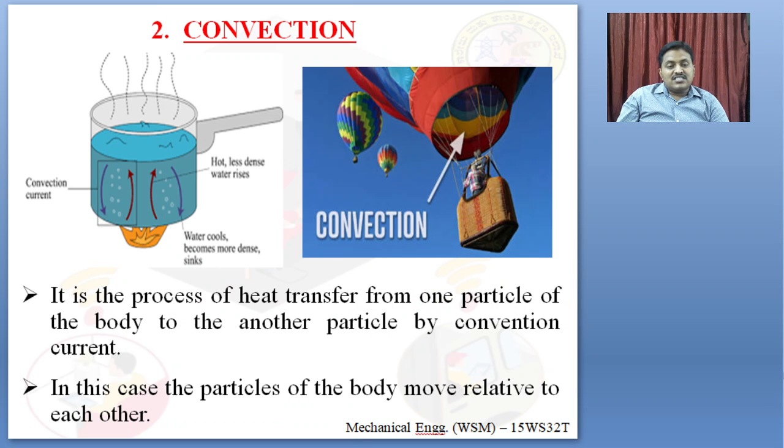Next is convection. Convection is a process of heat transfer from one particle to another by convection currents, means by flowing. Here the particles of a body move relative to each other. Suppose you are boiling water, when you keep your face over it, you get steam on your face, in the form of vapor.